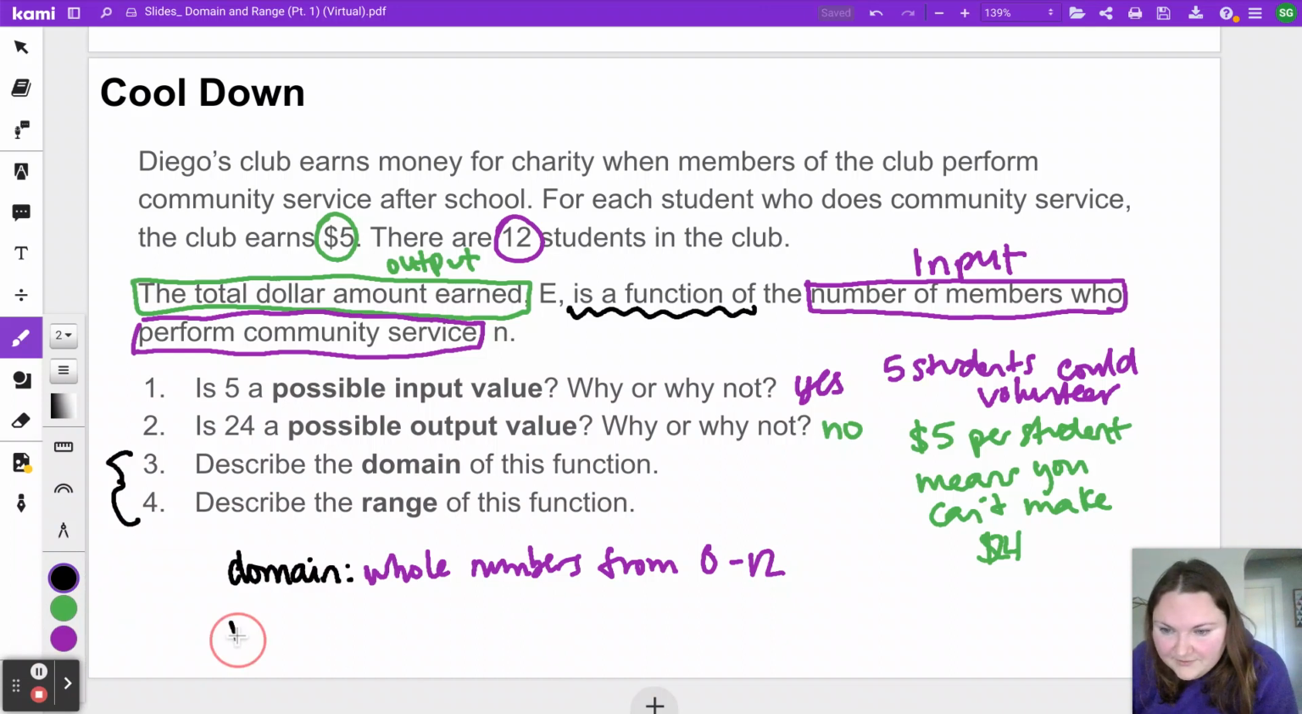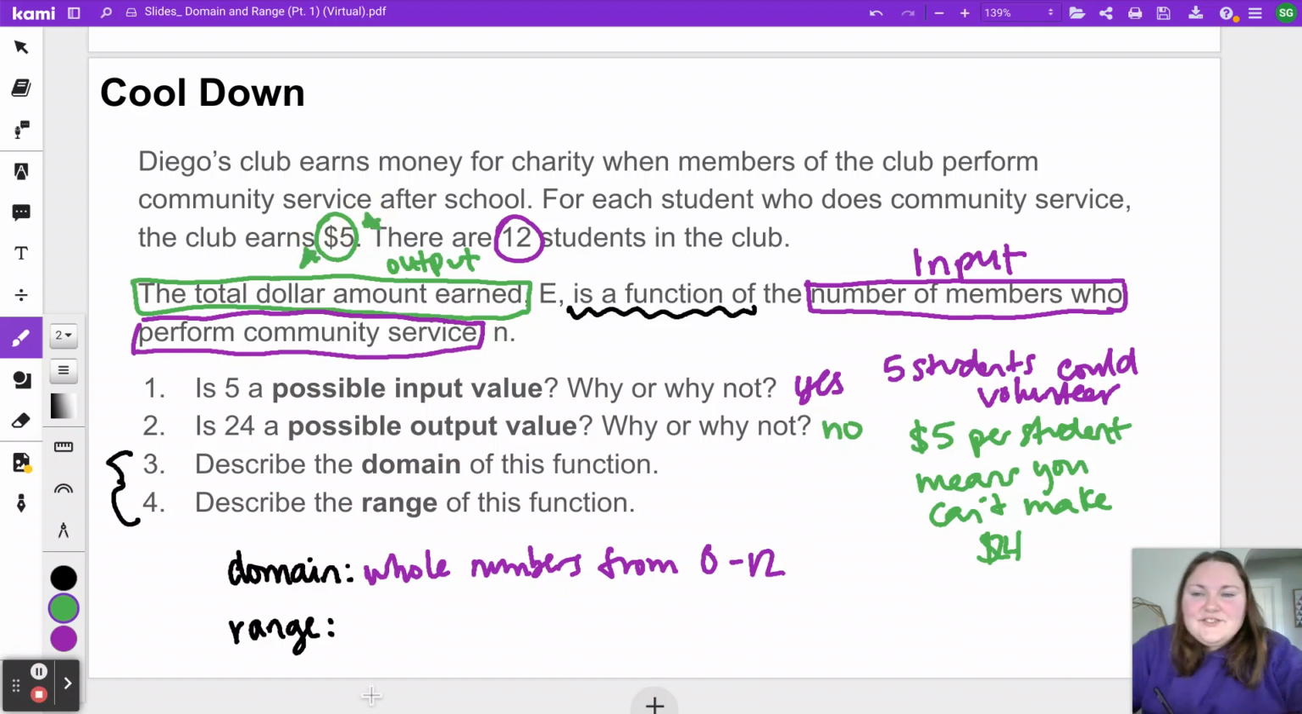For range, I'm going to do it similarly. So my range, I'm matching to my output, which is the dollar amount earned. With money, I know money can be negative. It can have decimals, but we talked about it earlier here. The idea here is to focus on the $5 per student. So I couldn't make like $2.50 because it's just $5 for every student. So for my range, it's going to have to be multiples of 5 because we're making $5 per student.